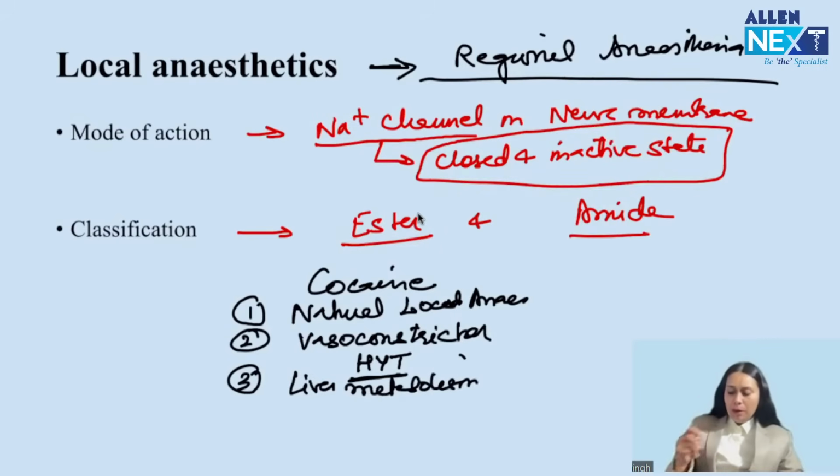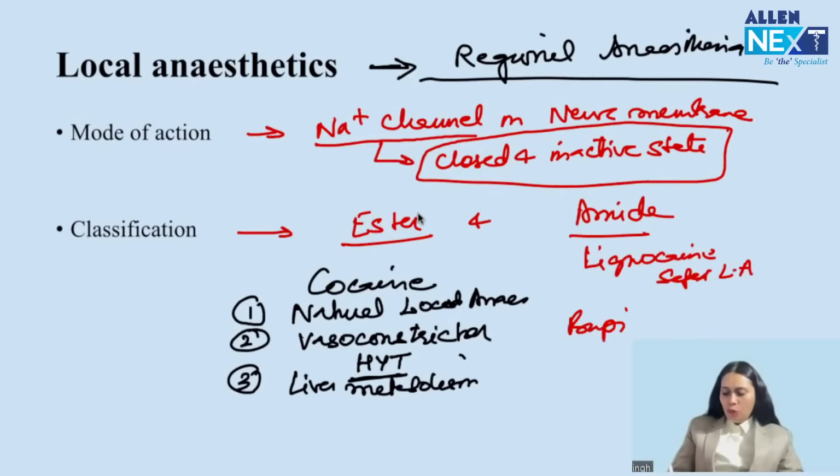In amide, just remember 2 LA. Lignocaine. What I want you to remember about lignocaine? Safest LA. And the second, I want you to remember bupivacaine. What I want you to remember about bupivacaine? Most cardiotoxic. So bupivacaine is most cardiotoxic. Remember this, okay? Lignocaine, safest LA. Cocaine, a natural LA, vasoconstrictor, liver metabolism, can cause hypertension. All are potential exam questions.